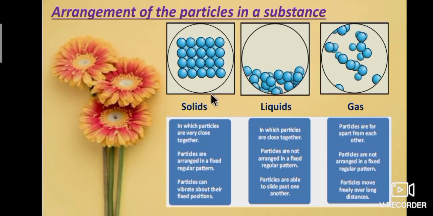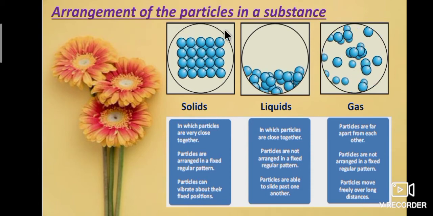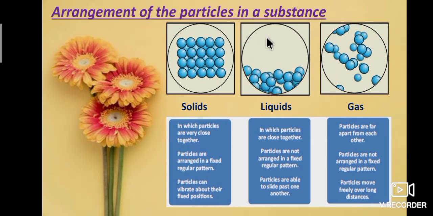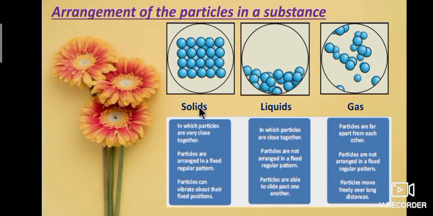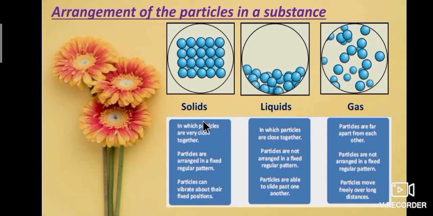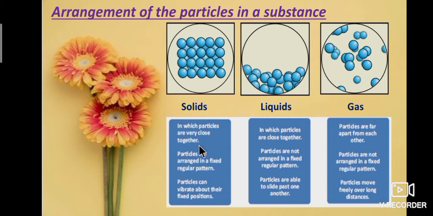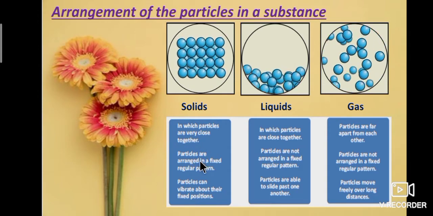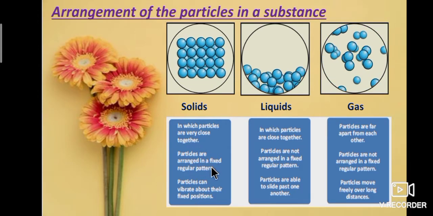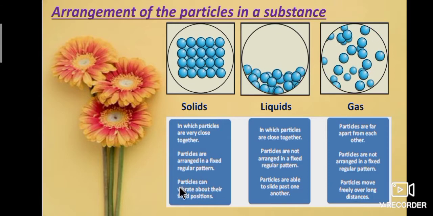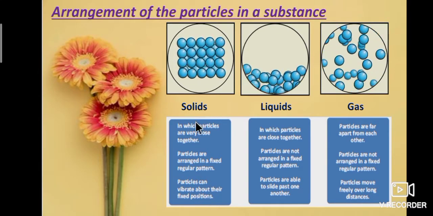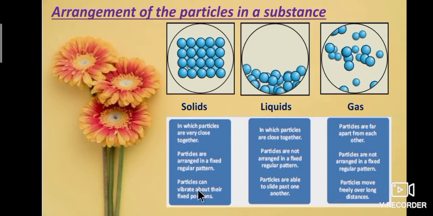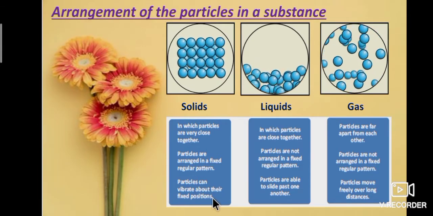Next, we have seen about arrangement of the particles in a substance. First, we will see the solid particles arrangement. In solids, particles are very close together. Particles are arranged in a fixed regular pattern. In solid, particles can vibrate about their fixed positions.